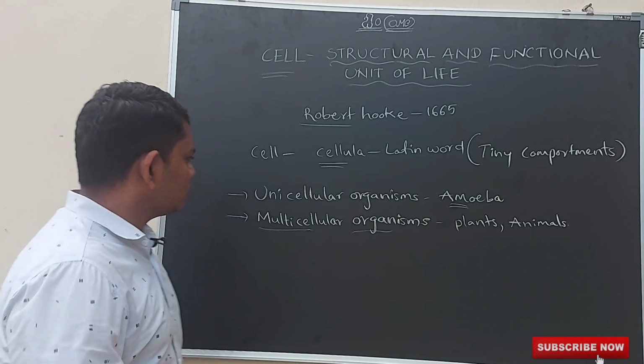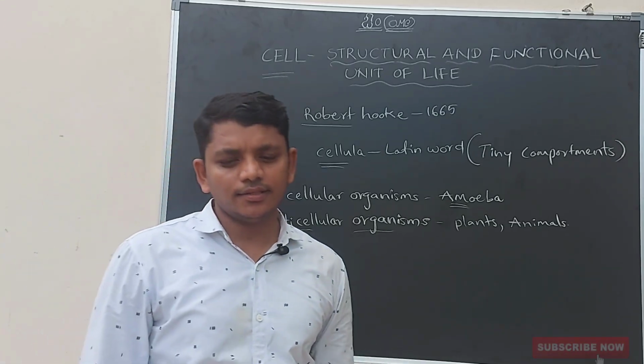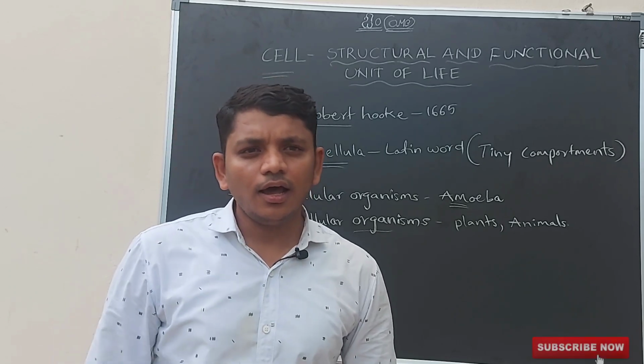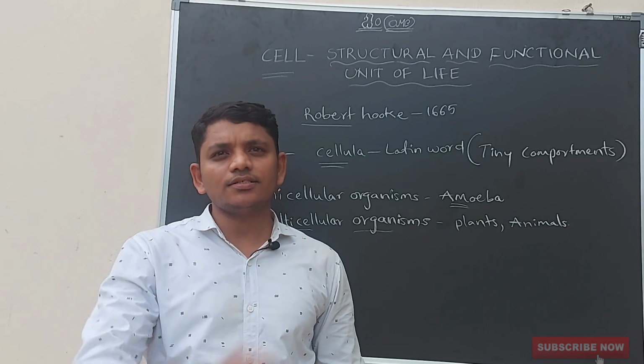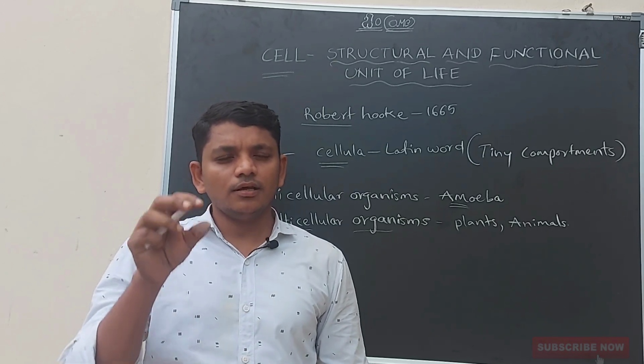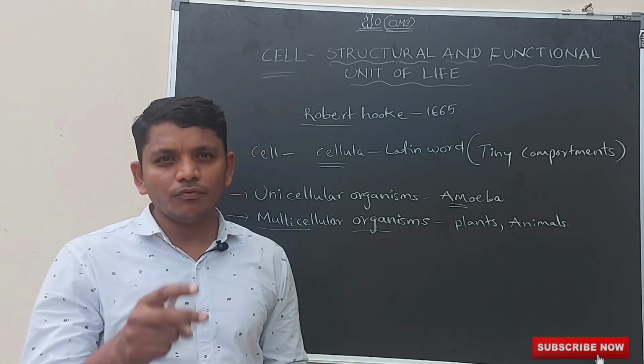Okay. Next, let us discuss the types of cells, on the basis of the nucleus present in the cell. On the basis of the presence of the nucleus, cells are of 2 types.